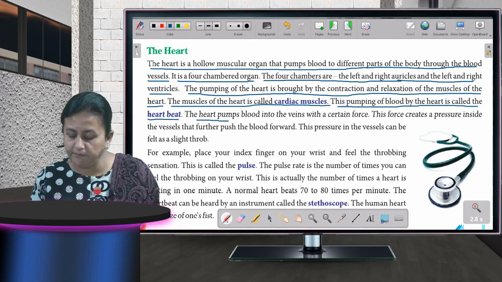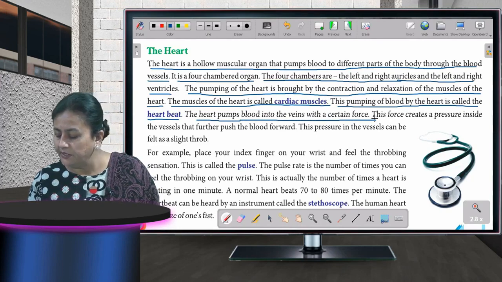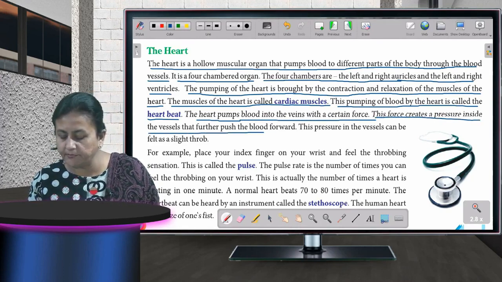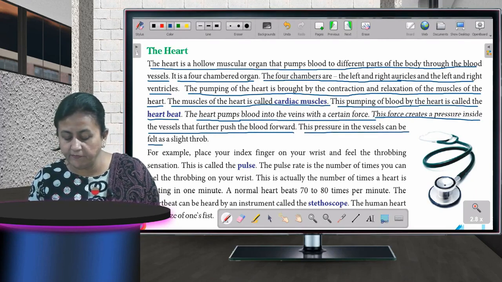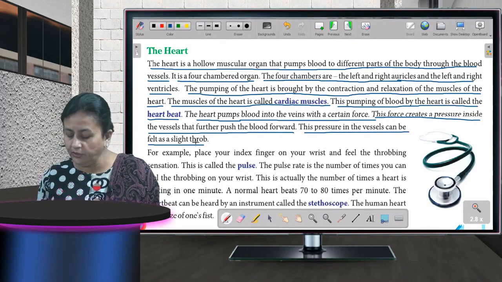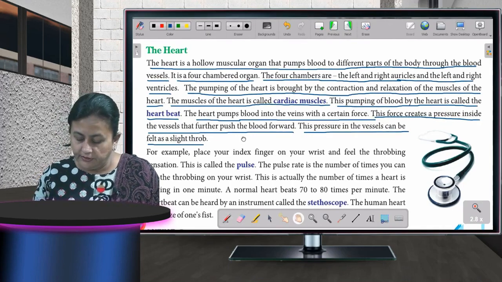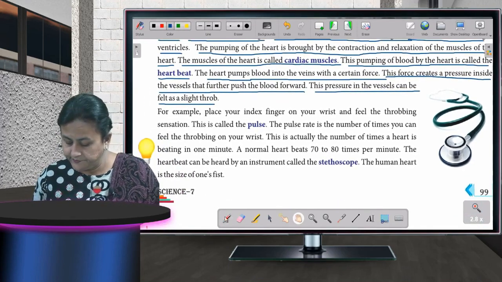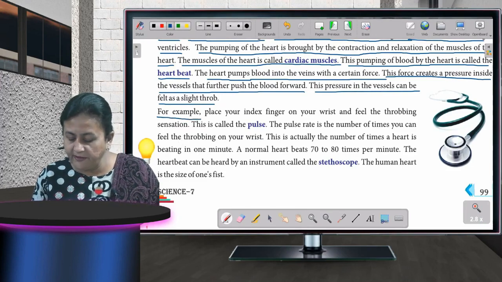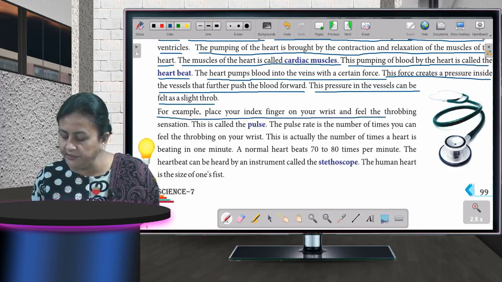The heart pumps blood into the vessels with a certain force. This force creates a pressure inside the vessels that further pushes the blood forward. This pressure in the vessels can be felt as a slight throb. For example, place your index finger on your wrist and feel the throbbing sensation. This is called the pulse.